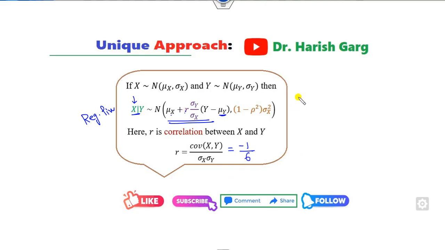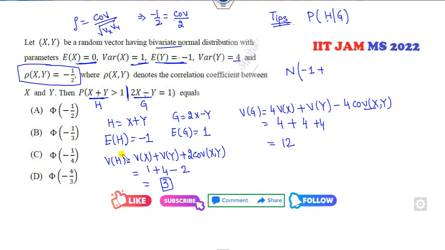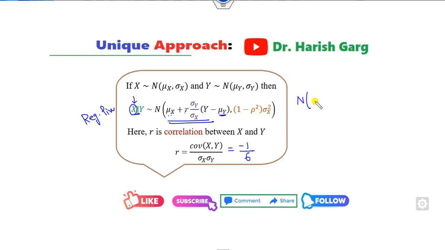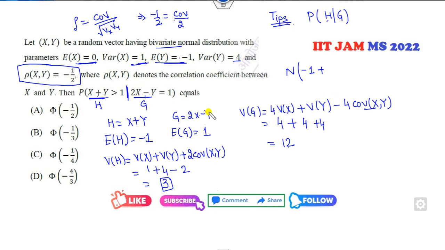I can substitute here. Expected value of the first value is h, that is minus 1, plus r, which is minus 1 over 6, times sigma y over sigma x. Sigma y means this value. What is the mean of this? Root 12 divided by root 3.